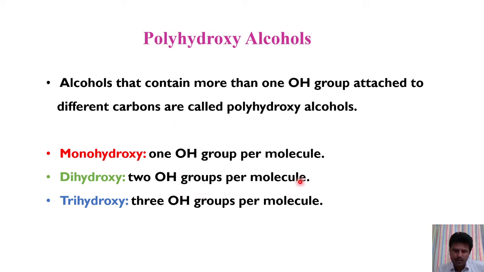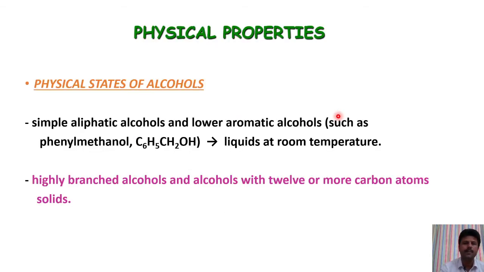If a molecule contains two OH groups, it is said to be dihydric. If a molecule contains three OH groups, it is said to be a trihydric alcohol. Generally, if a molecule contains more than one OH group, then those alcohols are said to be polyhydroxy alcohols.